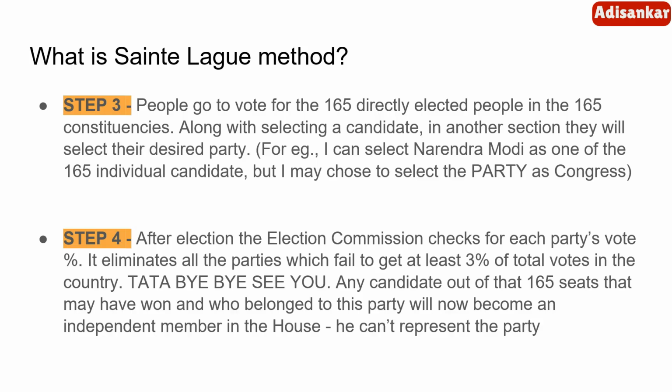In step 4, the election has been over, and the election commission checks which party's vote has crossed the threshold of 3% of total votes. If any party has not got even 3%, then it is Tata bye bye see you for that party. That party loses the national party status. And if any candidate belonging to that party has won their seat through direct election, they will still go to the parliament. There is no denying of their win. They will still go to the parliament, but they will be independent members. They cannot represent the party.